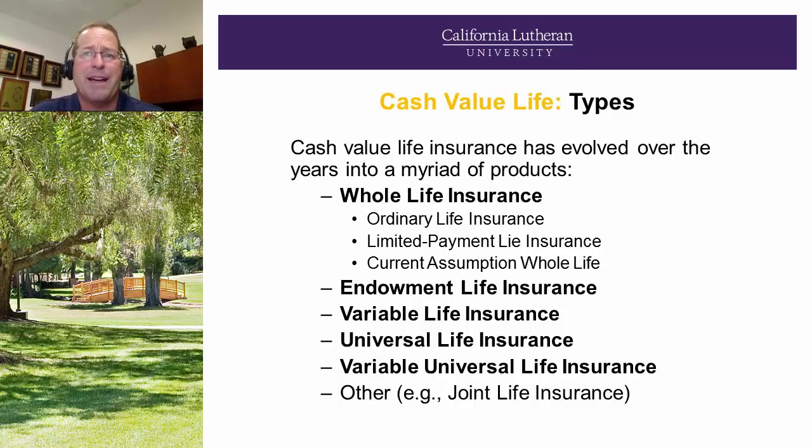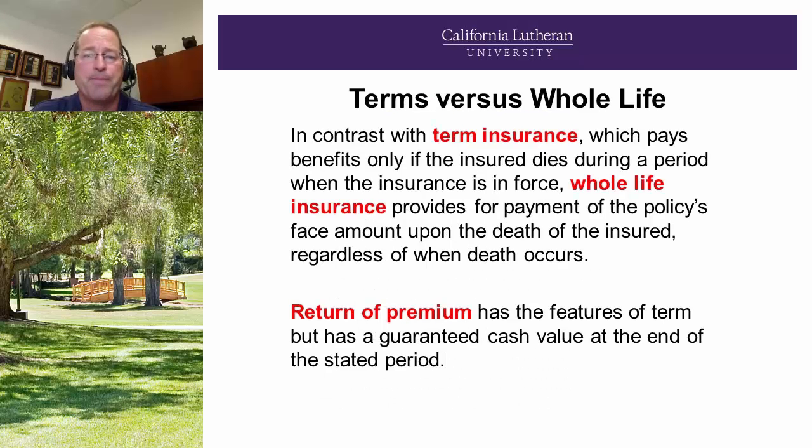You'll hear a second to die or third to die policy, typically used in large estates. Now, term versus whole life. In contrast with term insurance, it's going to pay only if the insured dies during the period where the insurance is in force. Whole life coverage provides payment for the policy's face amount upon the death of the insured, regardless of when the death occurs.